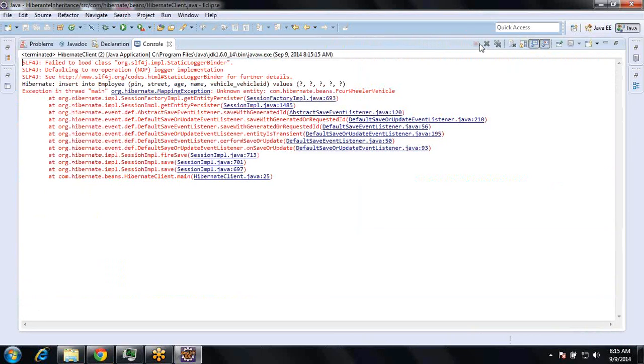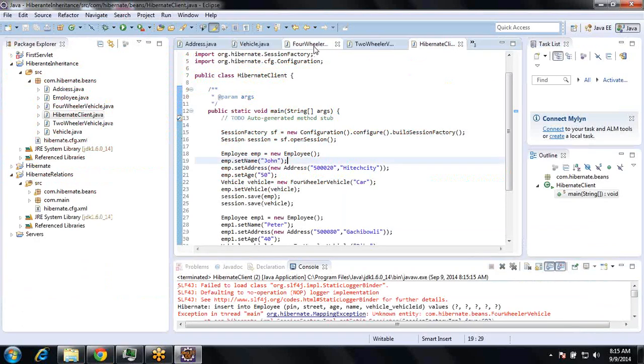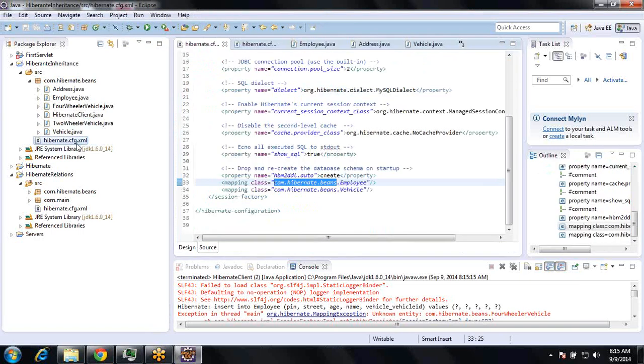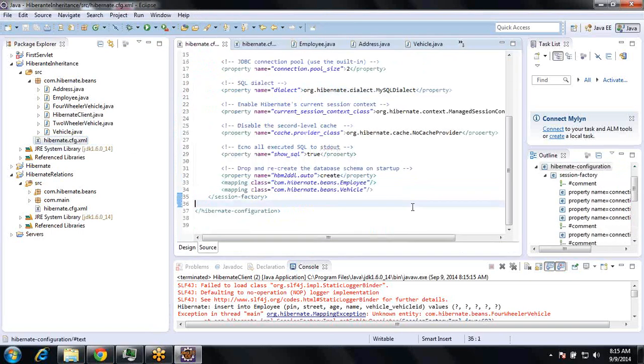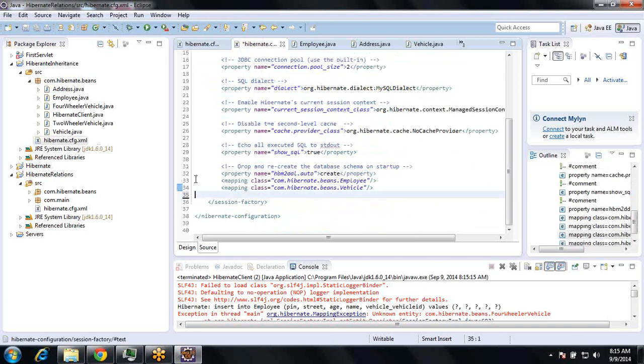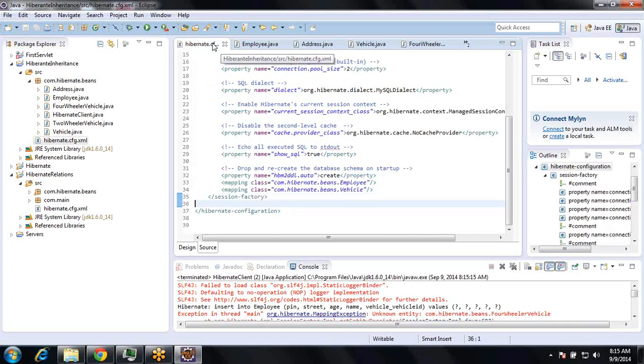It is an exception: unknown entity, four-wheeler. In the hibernate.cfg file, sorry, we have defined it somewhere else, right? This is the CFG file from Hibernate relations. Let me press Control S and save this.